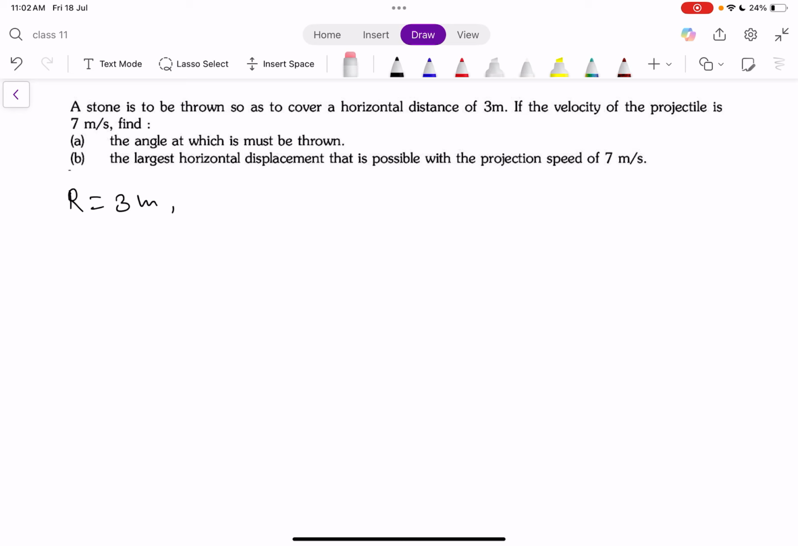A stone is to be thrown so as to cover a horizontal distance of 3 meter. If the velocity of the projectile is 7 meter per second, find the angle at which it must be thrown. The largest horizontal displacement that is possible with the projection speed of 7 meter per second.